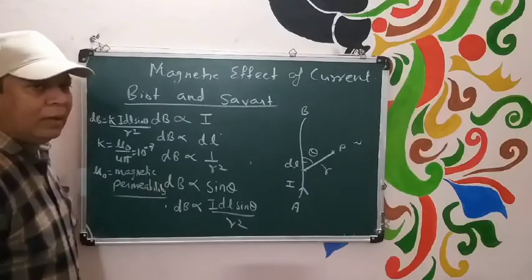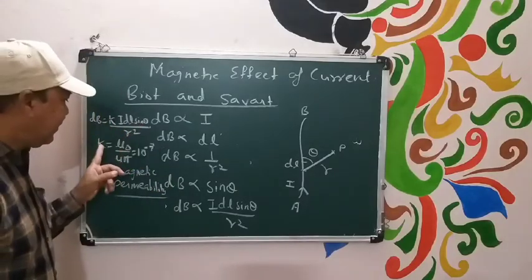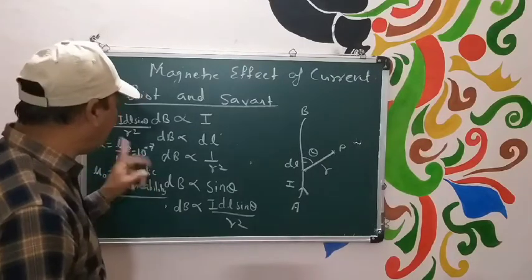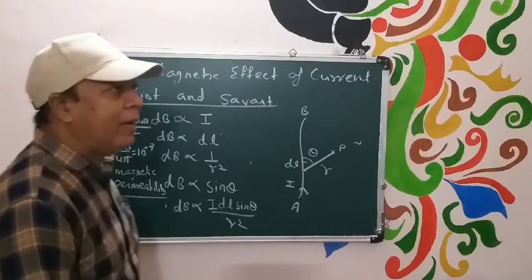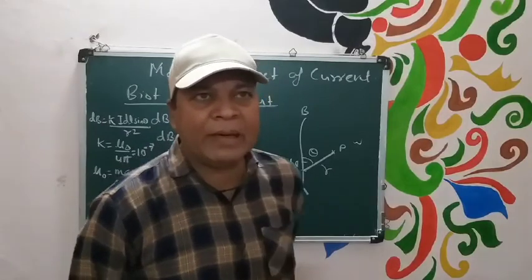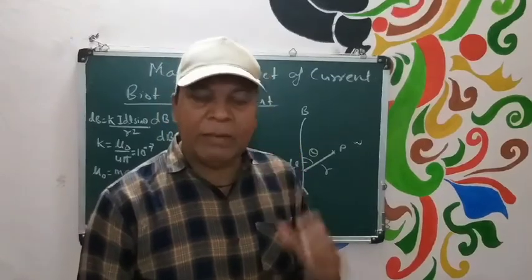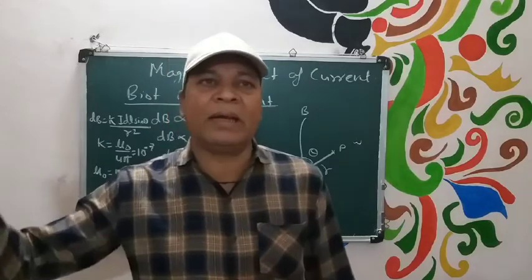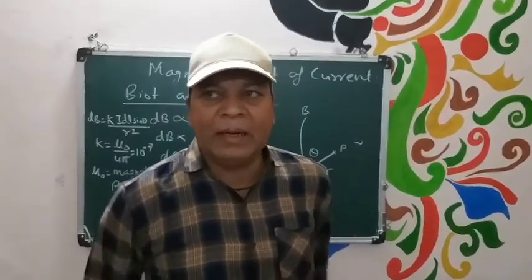Is that clear? So dV is equal to K I dl sin theta, and K is equal to mu naught upon 4 pi, whose value is just equal to 10 to power minus 7, and mu naught is known as magnetic permeability. You are already aware of electric permittivity. Now here a new word comes, magnetic permeability. Magnetic permeability means it is a degree of penetration of magnetic lines of force through any medium.